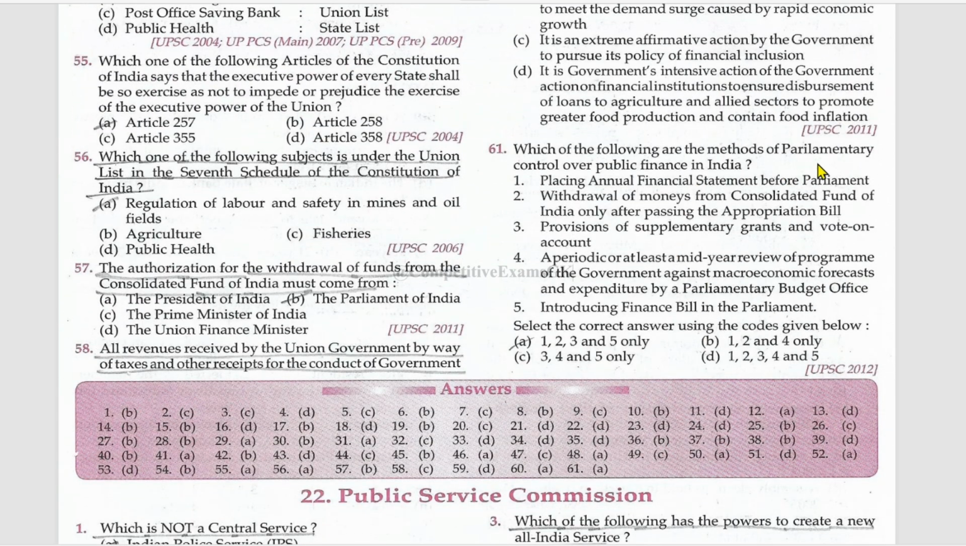Which of the following are the methods of parliamentary control over public finance in India? Placing annual financial statement before Parliament. True. Withdrawal of monies from Consolidated Fund of India only after passing the appropriation bill. This is also true. Provisions of supplementary grants and vote on account. This is also true. And a periodic or at least a mid-year review of program of the government against macroeconomic forecast and expenditure by a Parliament Budgetary Office. Now, introducing finance bill in the Parliament. This is true.